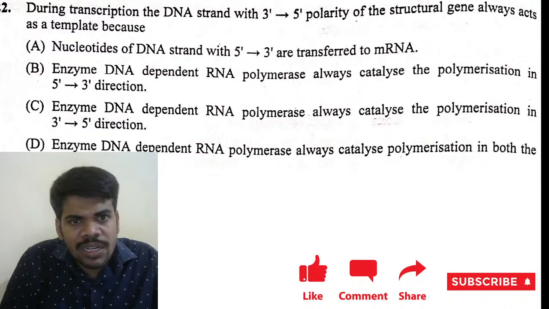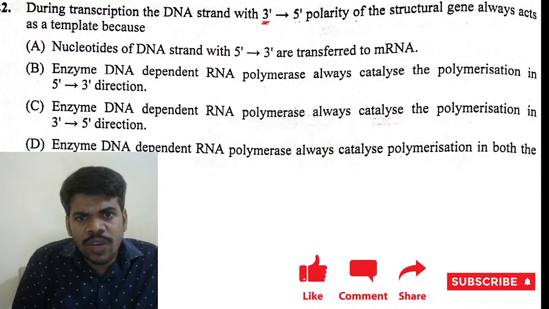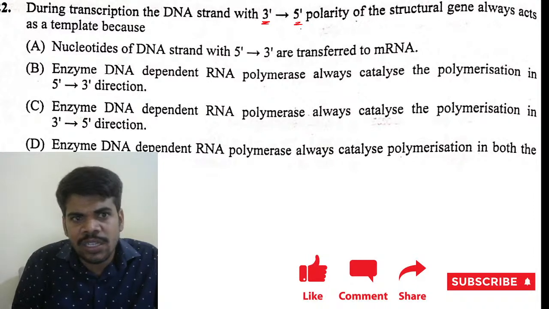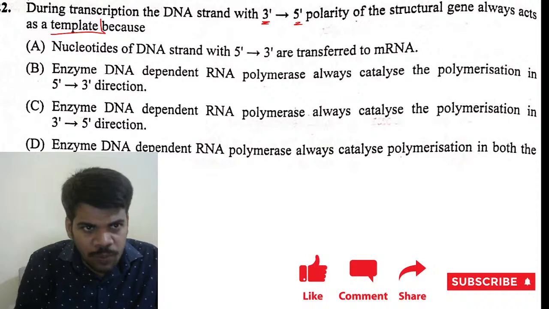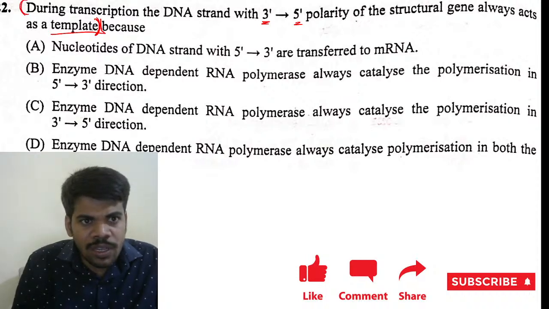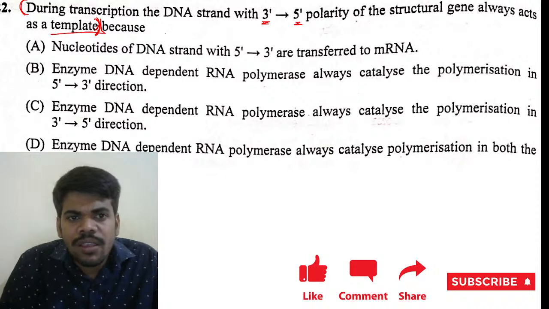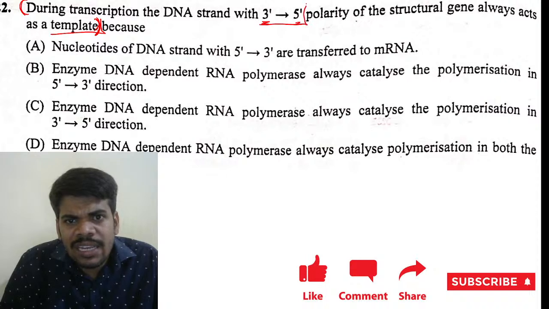During transcription, the DNA strand with 3' to 5' polarity of the structural gene always acts as a template. Up to here it is one bit, one MCQ, like which strand acts as a template strand.